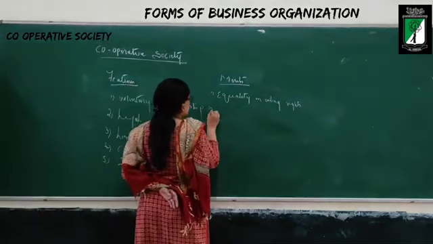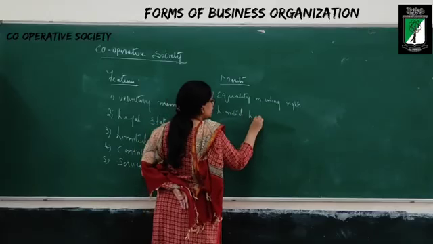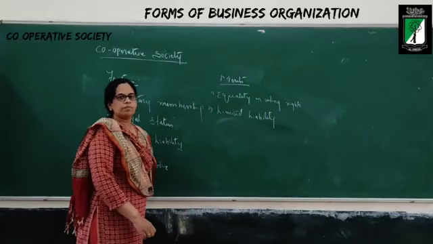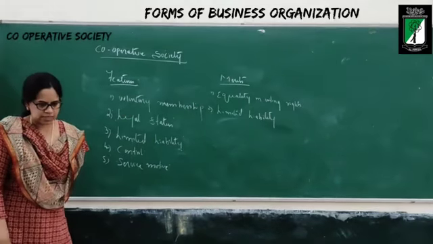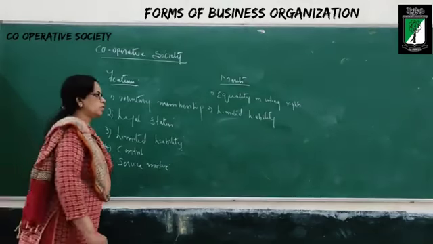The next one is limited liability. I told you just now, the liability of the members of the cooperative society is limited to the amount of capital they have to contribute.